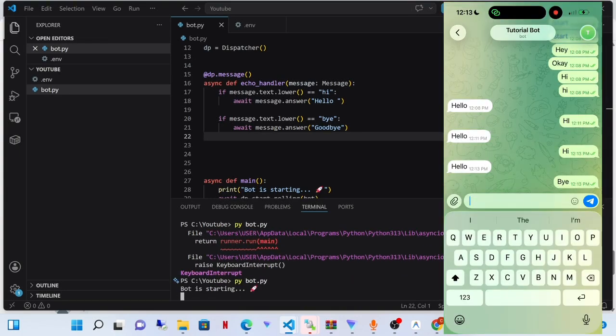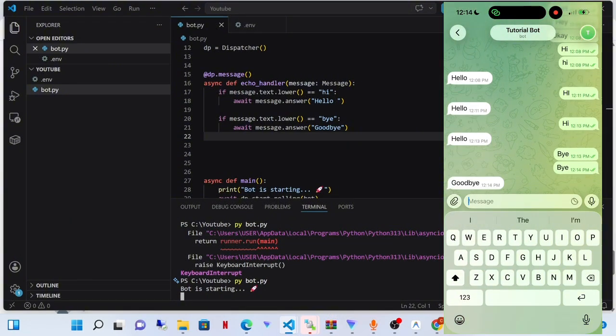Okay, let's send bye again. And look, it said goodbye. It worked this time. And we just debugged. What I did now, correcting that error, is what you call debugging in Python, and in fact, in coding. Debugging does not mean that you are a dumb coder or you don't know what you are doing. Debugging is part of learning. So when your code breaks and you fix that error, you learn. You will never make that mistake again, and it will be easier and faster for you to detect the mistake you made.